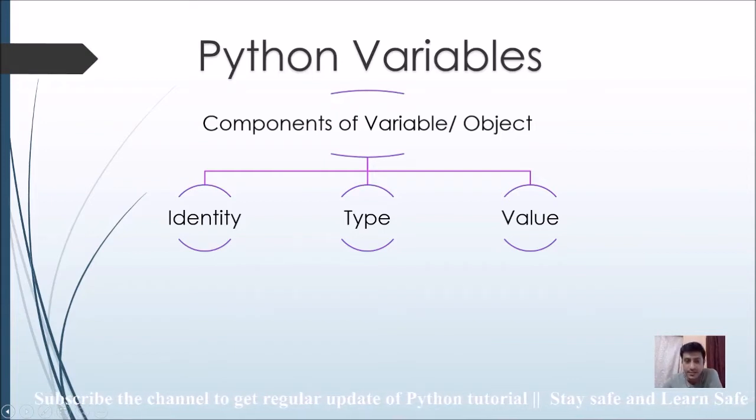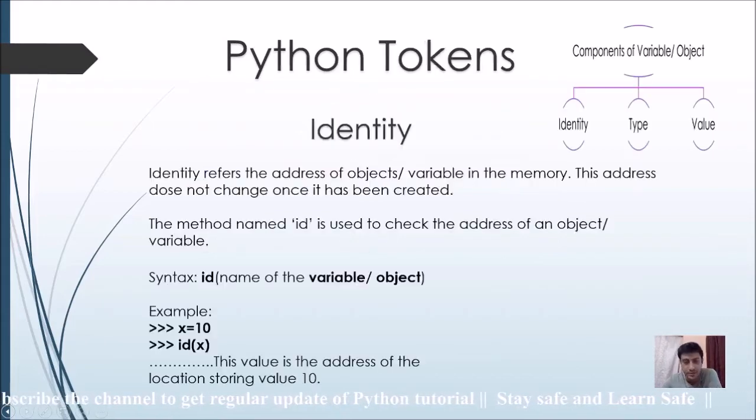First of all, identity. What is the identity of a variable or an object? Identity just refers to the address of the object or variable in memory. That means when we declare the variable or object, the location of this variable or object in your computer memory, that address is actually the identity of that variable.